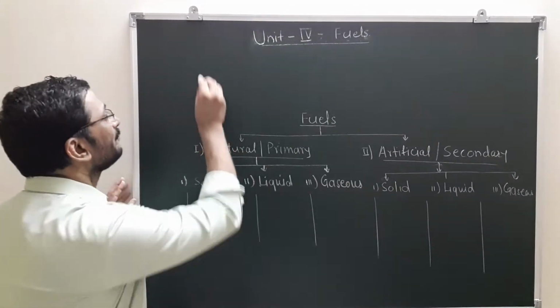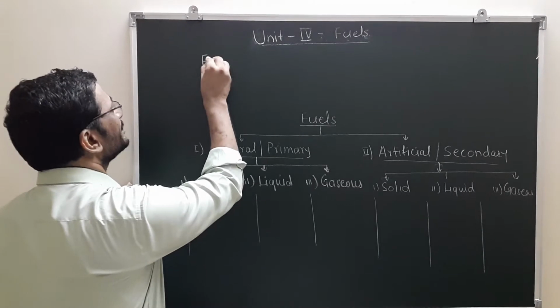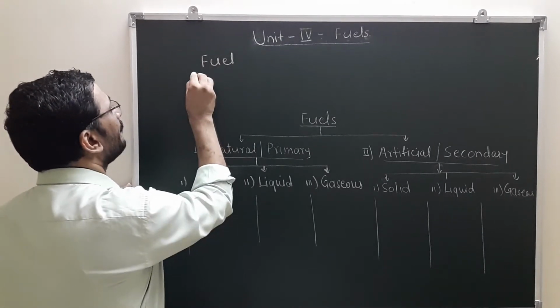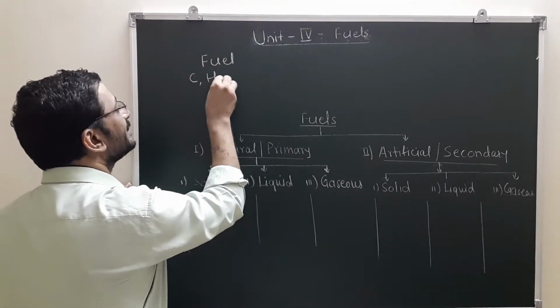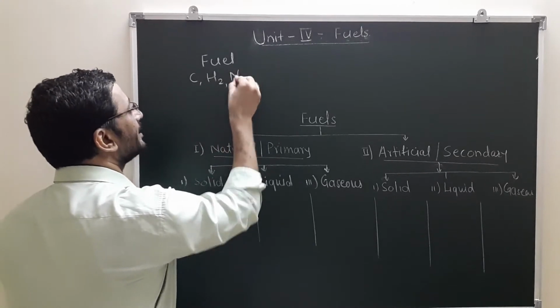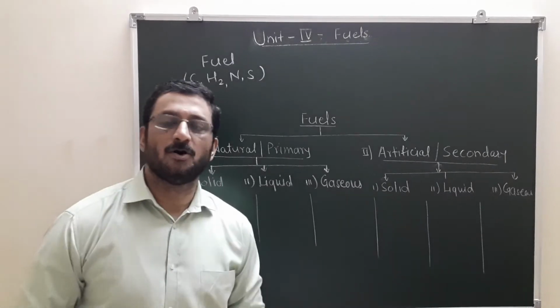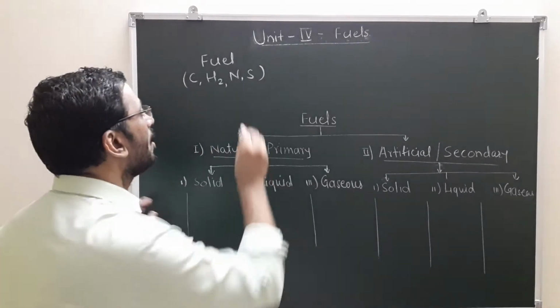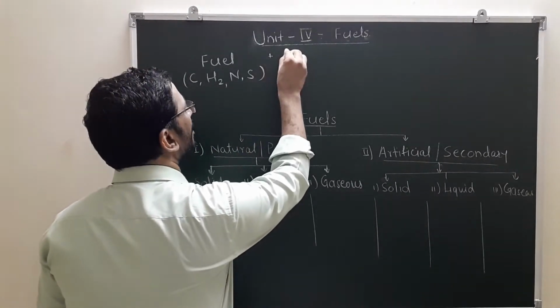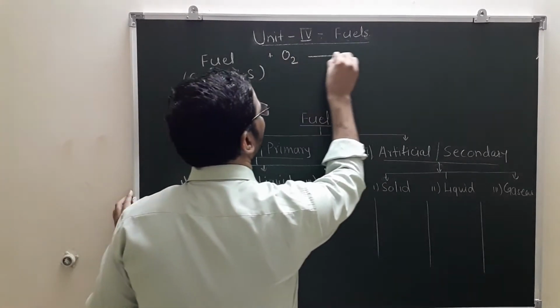So in a fuel, in a combustible substance, apart from carbon, it contains hydrogen, nitrogen, sulfur, and a few more elements or compounds. On combustion, that is on oxidation, this is a combustion reaction.